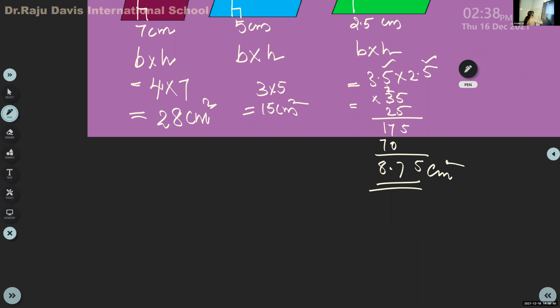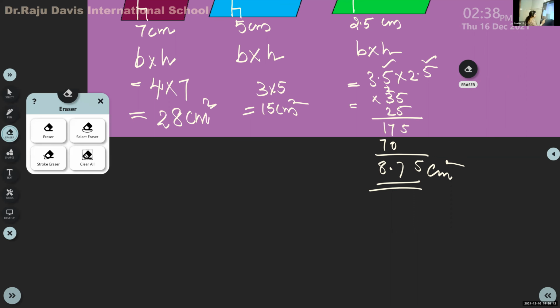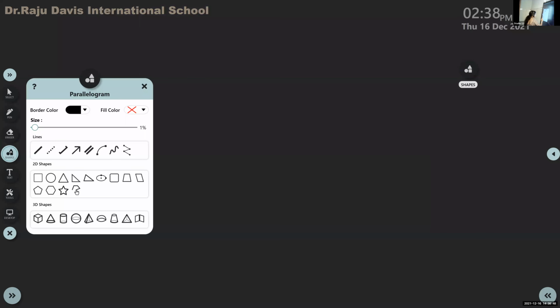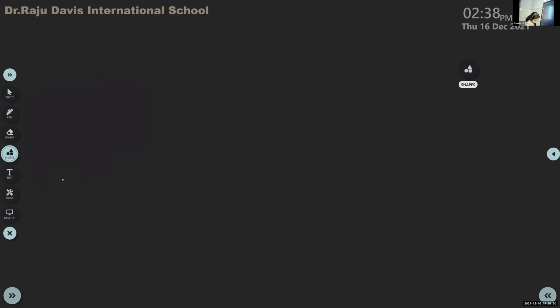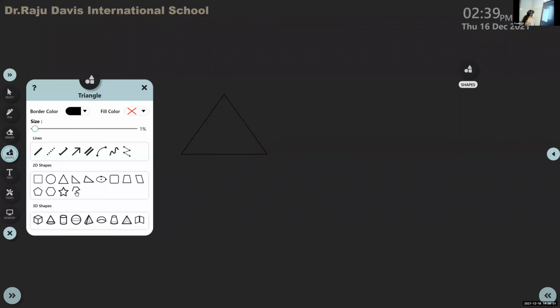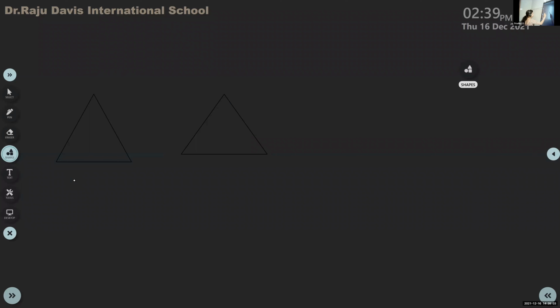Area of the triangle. I'm going to draw some triangles, children. Two are ordinary triangles, and the third one is a right triangle.